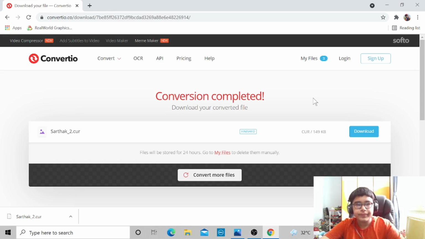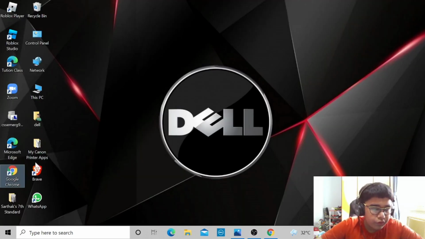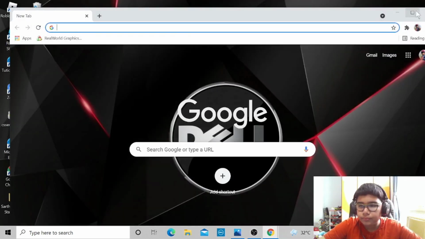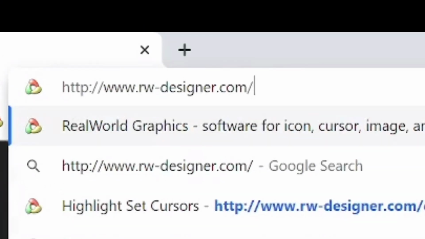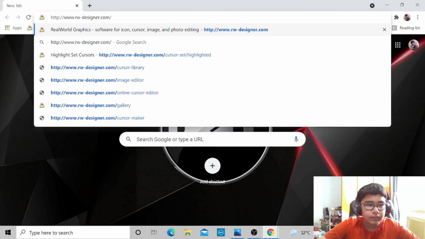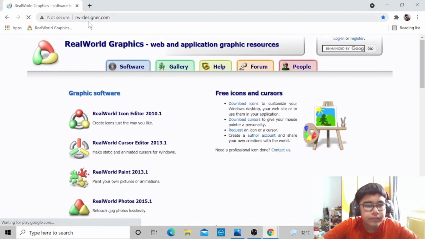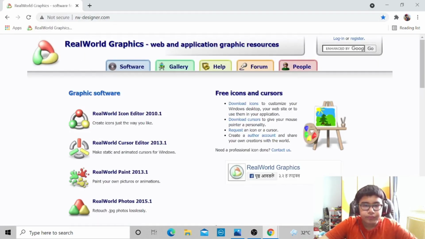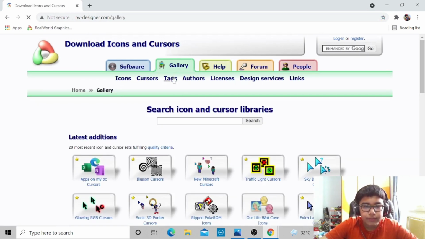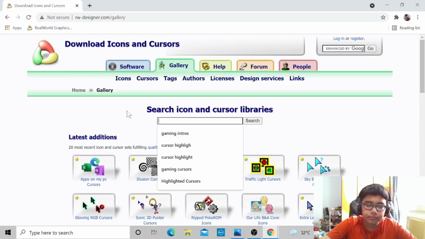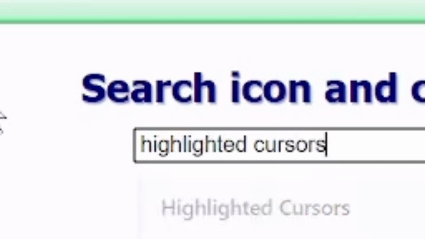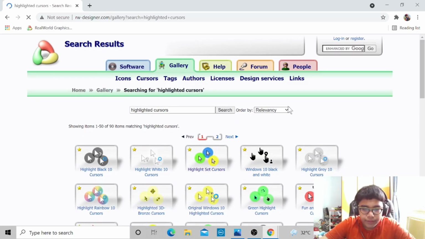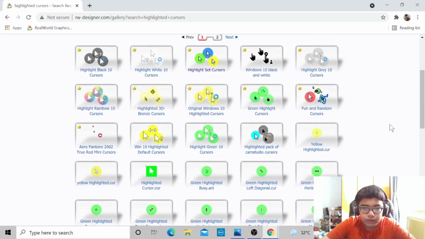highlight it. So now first of all you need to open Google Chrome and just select the link I am typing. This is the link. Now select gallery, search here highlighted cursors, and then you can get many highlighted cursors.